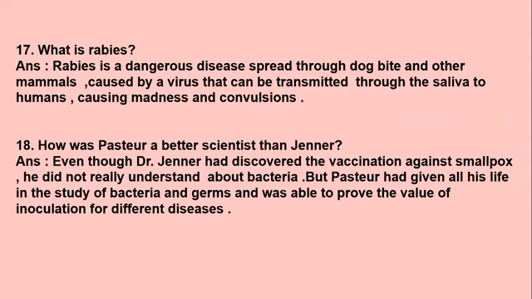Okay, so rabies, it is a very dangerous disease. It is spread through dog bite. Usually, when a dog bites, we get a disease called rabies, and it's very dangerous. And even other mammals like monkeys and a few other animals, if they bite any human, the rabies disease is caused, and it is caused by a virus that is transmitted through the saliva. When they bite, the saliva gets into the human body, and this causes this disease. And this disease leads to madness and convulsions, a kind of madness and breathlessness. All this happens. So it's a dangerous disease.